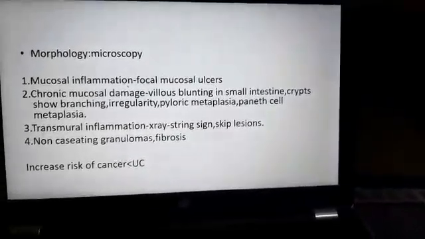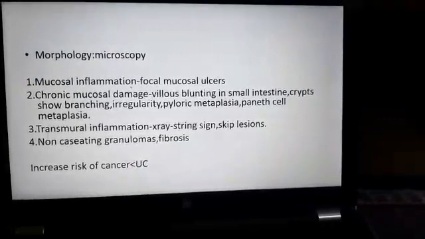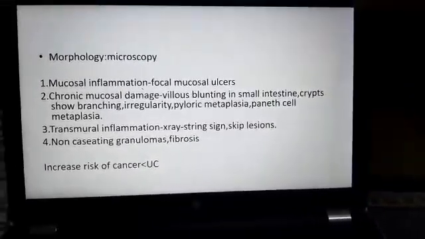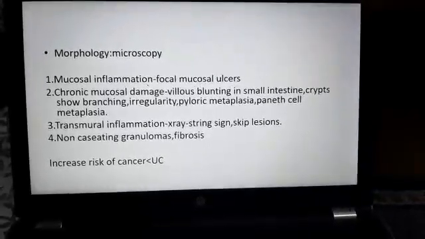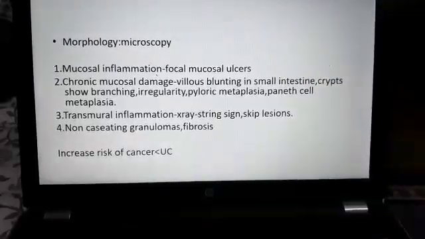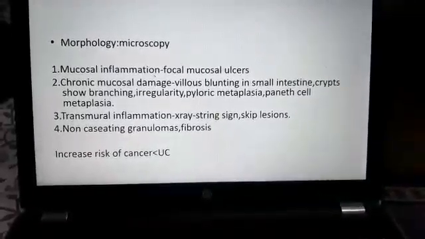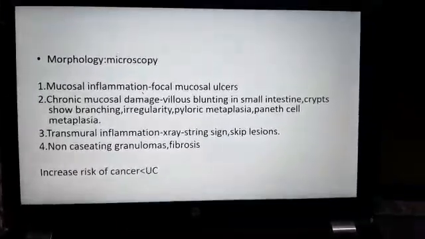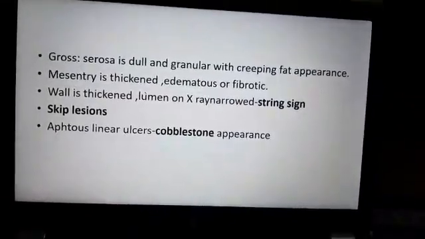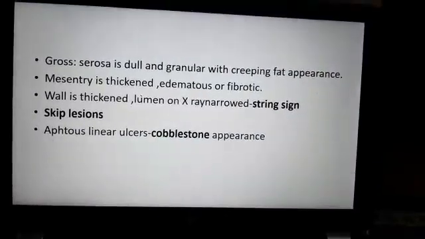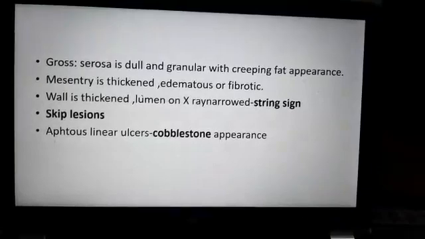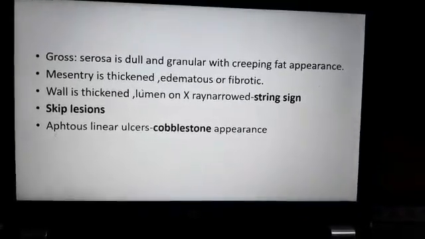Then in Crohn's disease there will be a lot of fibrosis also, and an increased risk of cancer, as in ulcerative colitis, but it is comparatively less than in ulcerative colitis. Okay, so the gross appearance of Crohn's disease we have seen: creeping fat appearance on the serosa, then string sign on X-ray, skip lesions, and cobblestone appearance of the mucosa.